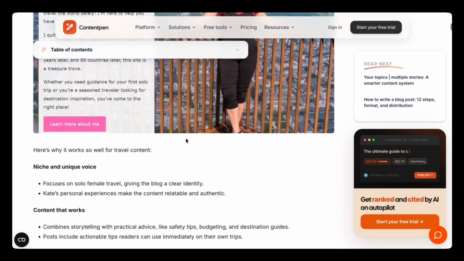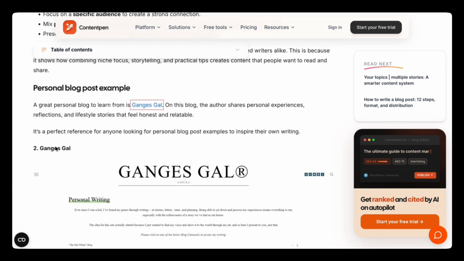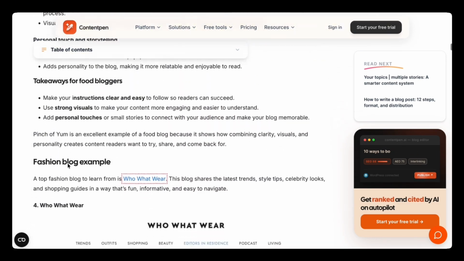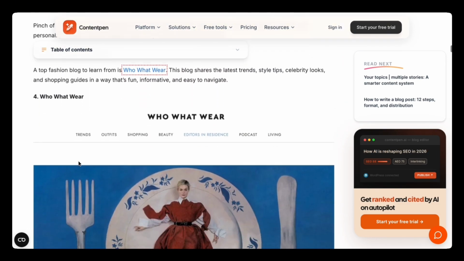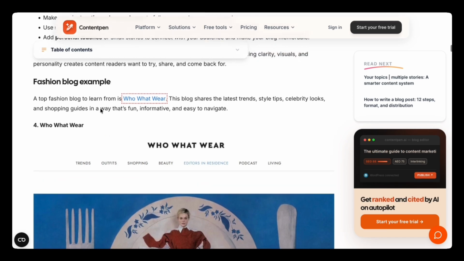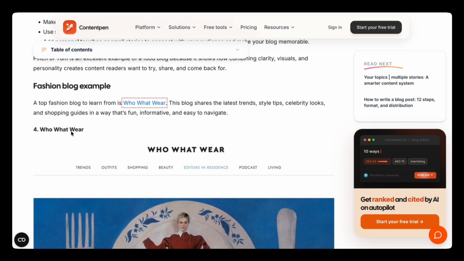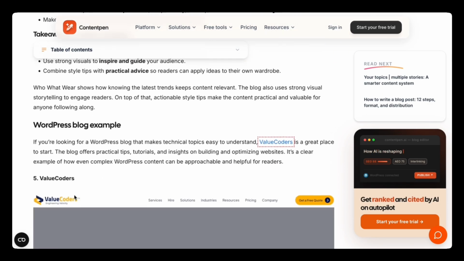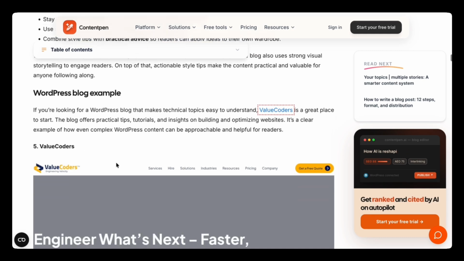And then as I scroll down further and check out all the headings of the examples, as you can see over here, Pinch of Yum, and so on, all of these are just names of the blogs, not question-style statements or prompts or anything that is understandable as a complete unit for AI bots, which they actually prefer. There is concrete evidence that AI bots prefer question-based headings, and we don't have that right now.